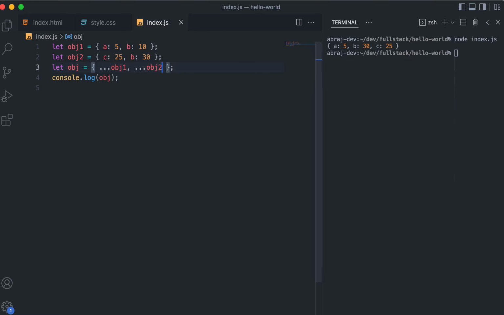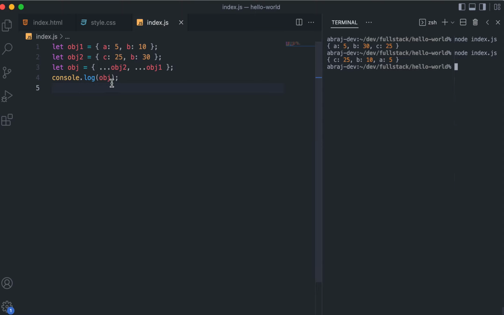But if you spread obj2 first and then spread obj1, you see the value is A is 5, B is 10 now, and C is 25.